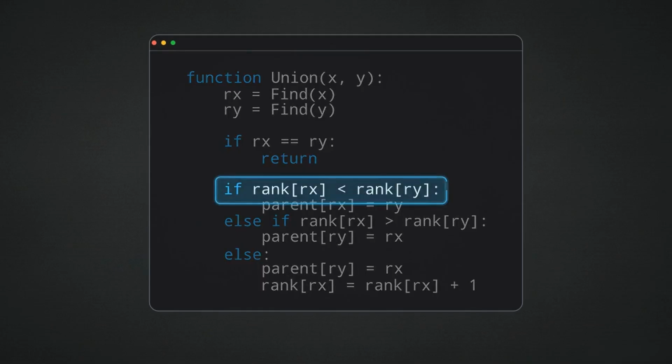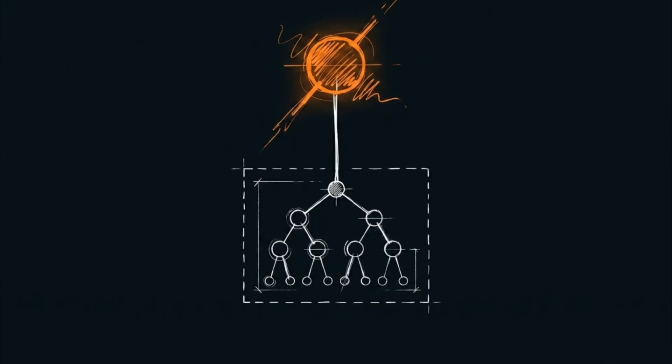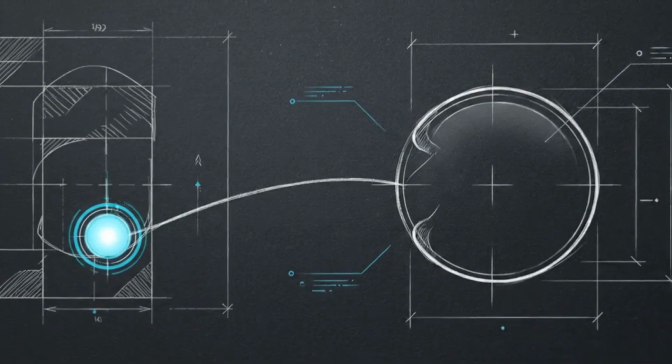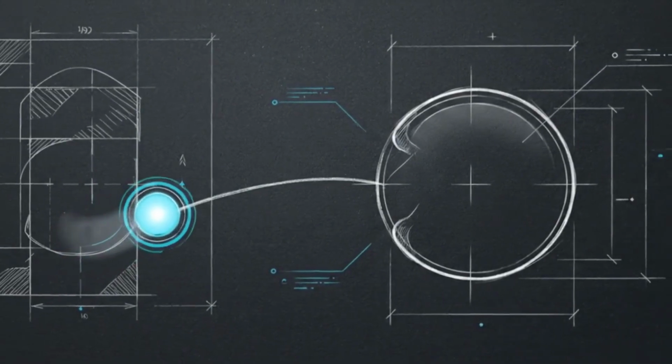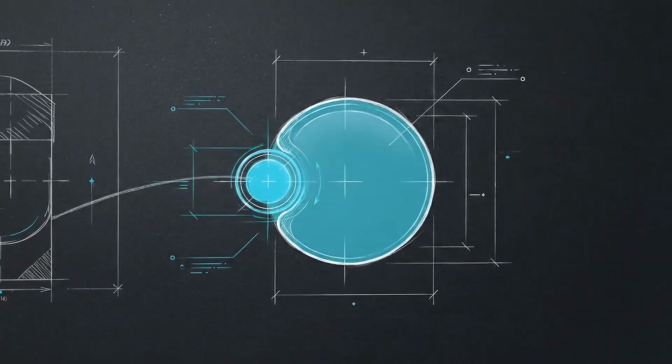The conditional logic evaluates the ranks of the two roots before any pointers are reassigned. If the trees have unequal ranks, the algorithm forces the shorter tree to hide beneath the taller one. The shorter tree becomes a branch of the existing root. Because the smaller tree is entirely absorbed within the existing height of the taller tree, the overall maximum depth of the structure does not change. Therefore, the larger tree's rank counter remains the same.